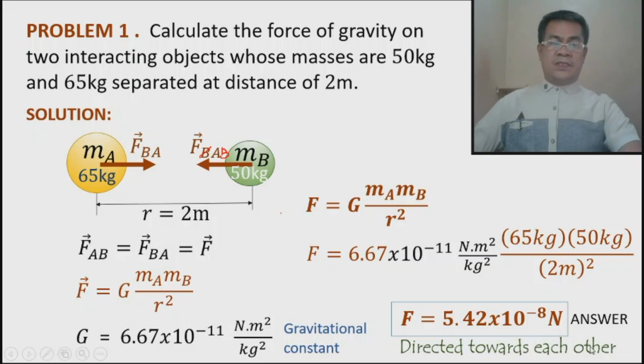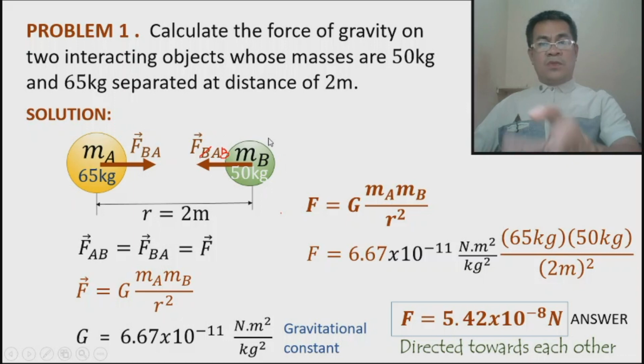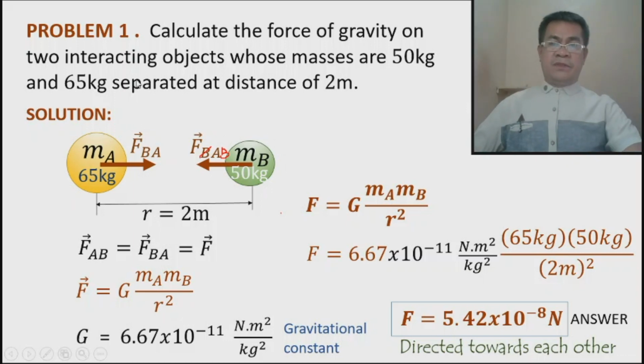Okay? So this is the solution for problem number 1. Calculate the force, and if we have two masses, then there must be a force due to this mass, and we have the force also exerted by A towards B.